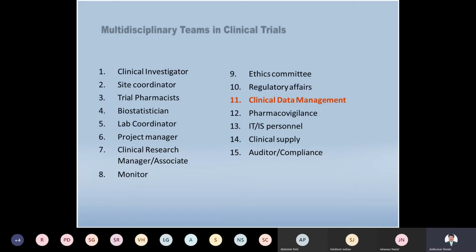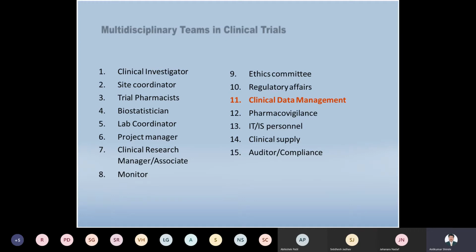Then the different teams which are involved in clinical trials. The first is the clinical investigator, then the site coordinator, trial pharmacist, biostatistician, lab coordinator, project manager, and clinical research manager or monitor, who can monitor the research, right? The ethical committee is there, regulatory affairs, and clinical data management is one of the committees in that. Then pharmacovigilance is there.